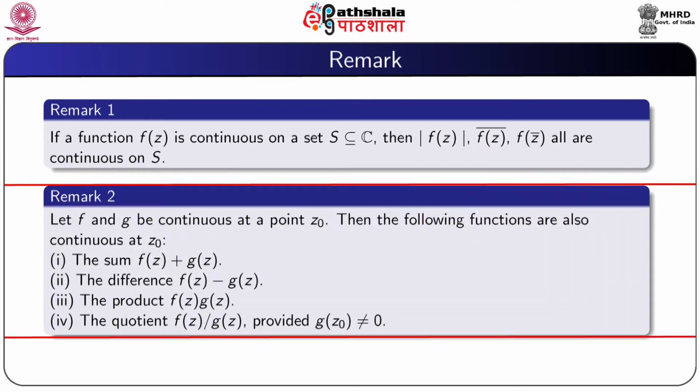Suppose that f and g are continuous at a point z0, then the sum f(z) plus g(z), the difference f(z) minus g(z), the product f(z) into g(z) are also continuous at z0. Also, the quotient f(z) by g(z) is continuous at z0 provided that g(z0) is not equal to 0.